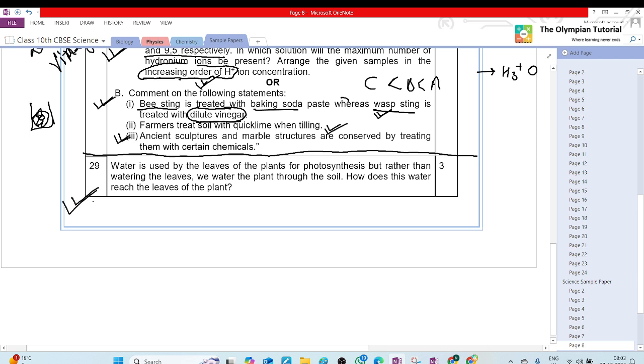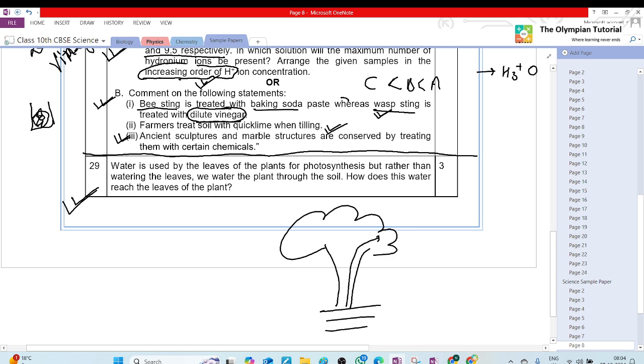Question number 29. Water is used by the leaves of the plants for photosynthesis, but rather than watering the leaves, we water the plant through soil. How does this water reach the leaves of the plant? Ma'am, we have to write this in detail. The water travels through the roots of the plant and is transported to the various other parts of the plant. By which vascular tissue? Xylem.